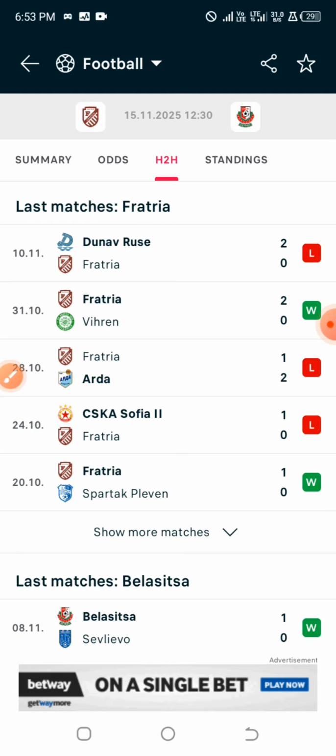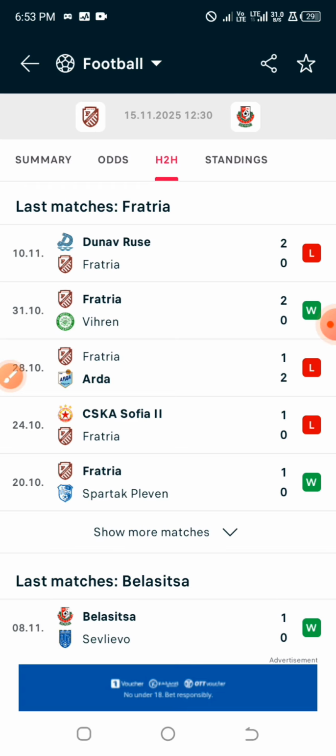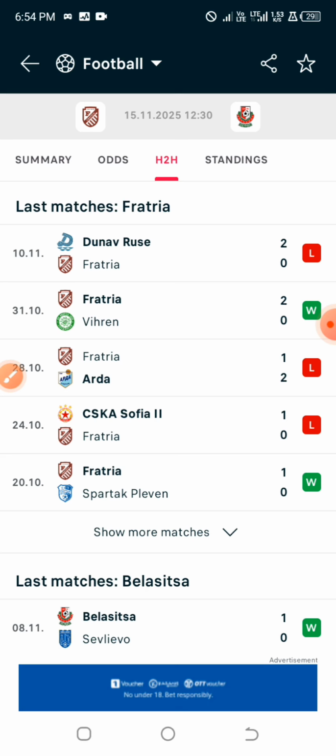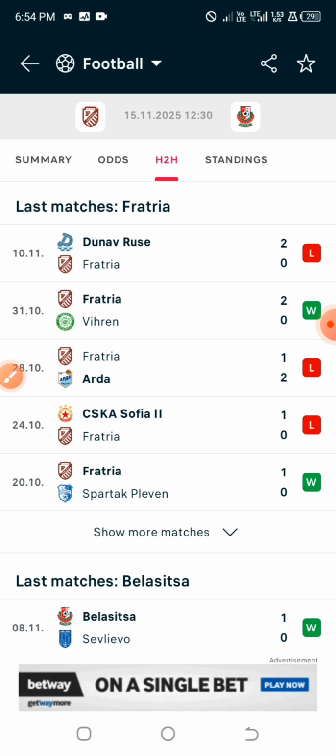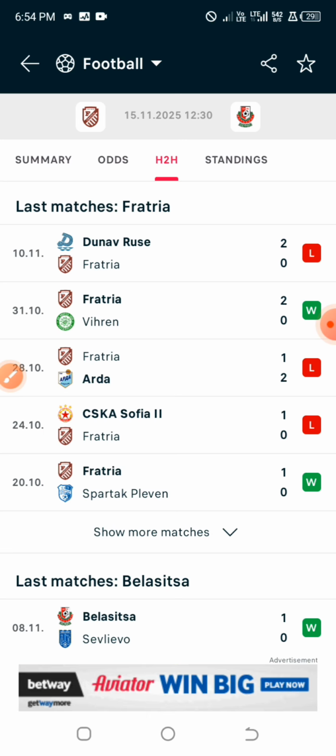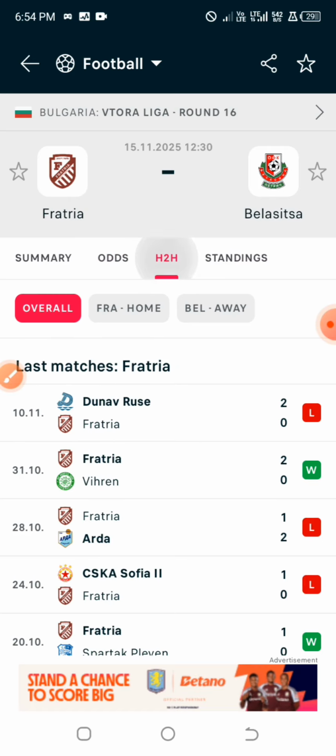The first thing you need to do is count the wins in the last 10 games of each team, and a minimum of 6 wins is expected for the team that we are expecting to win the game. We are expecting the home team to win, and we want to check whether in the last 10 games they have a 60% and above win rate, at least 6 out of the last 10 games ended as straight wins.